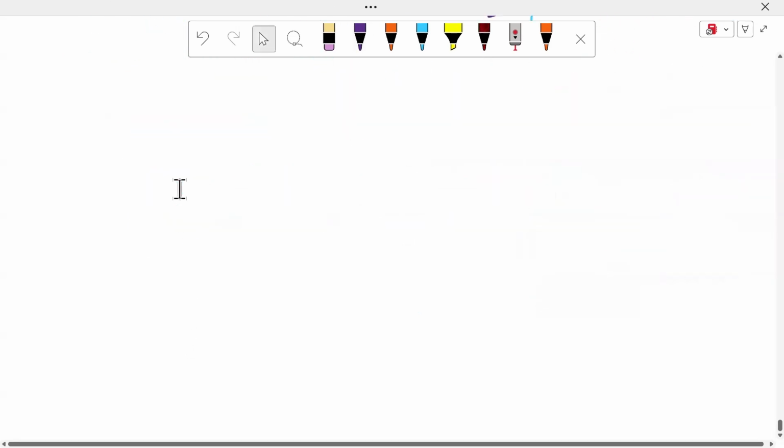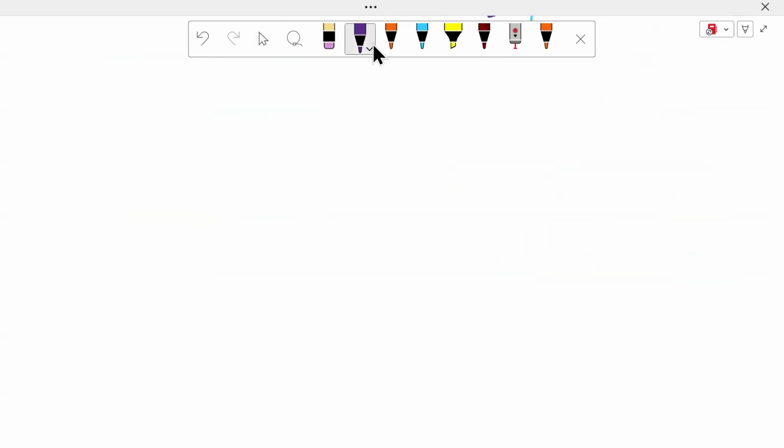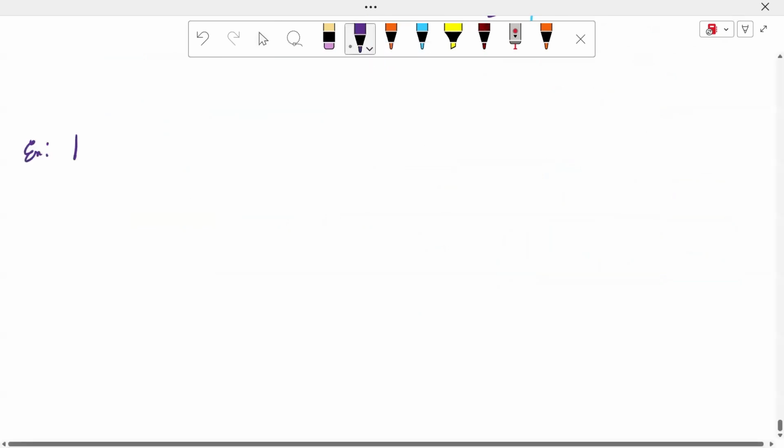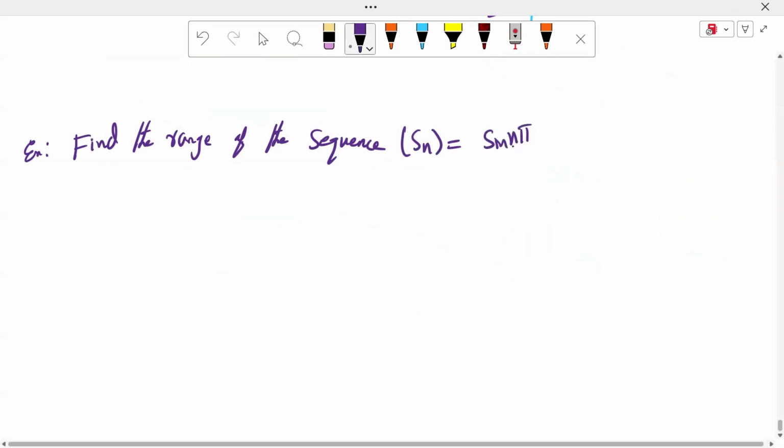Sir, in the previous examination, the examiner asked some examples on the range of sequences. For example, find the range of the sequence Sn is equal to sin n 5 by 2, n is equal 1 to infinity.